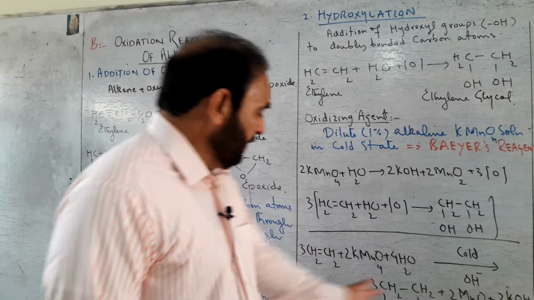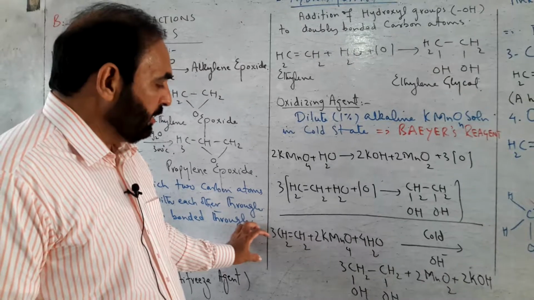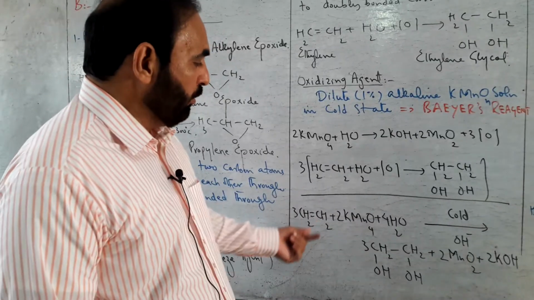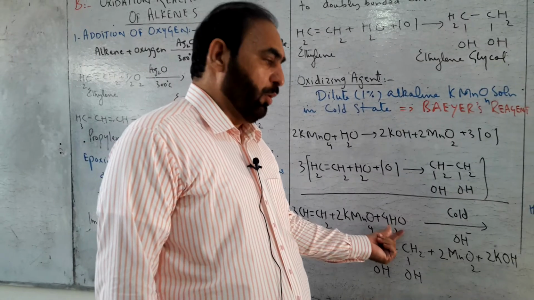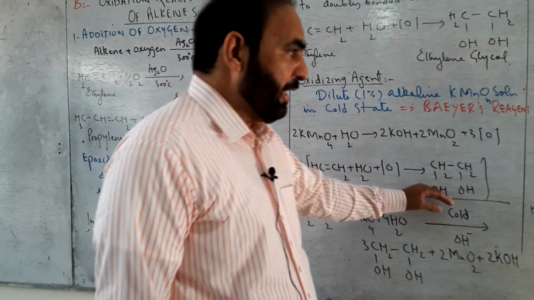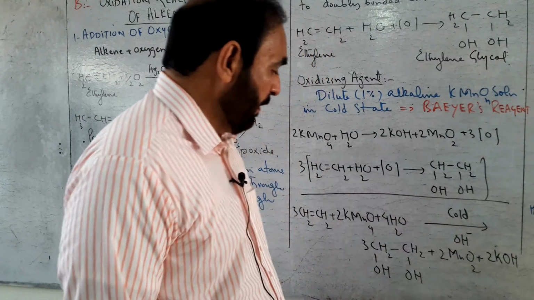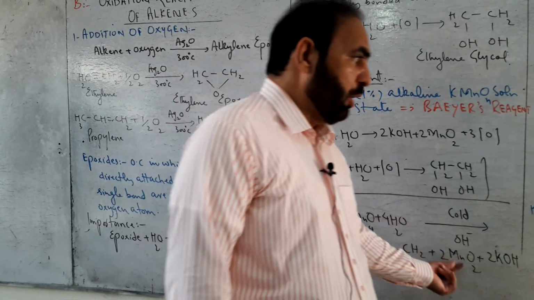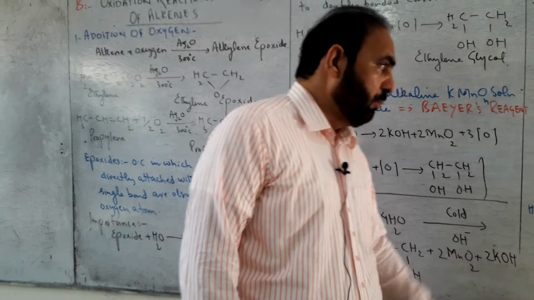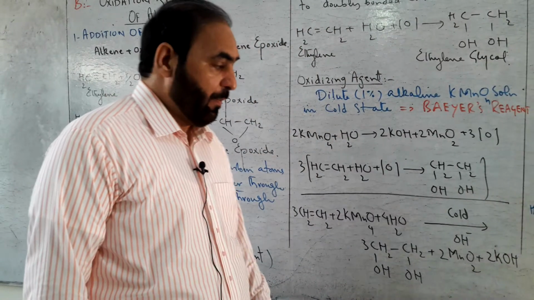The overall reaction is 3 moles of ethylene reacting with 2 moles of KMnO4 and 4 moles of water in cold state and alkaline medium. 3 moles of ethylene glycol, 2 moles of manganese dioxide and 2 moles of potassium hydroxide are produced.